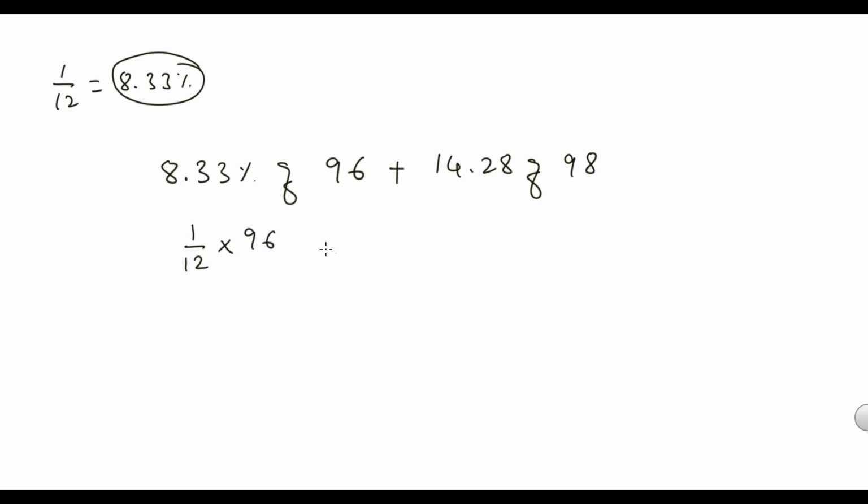So that is 1 by 12 into 96 plus, for 14.28% the fractional value was 1 by 7. So in the place of 14.28%, I can take 1 by 7 into 98. Now it is easy for me to simplify. 12 eights are 96. 7 fourteens are 98, so that is 14. So 8 plus 14 is 22. The sum of these two is 22.